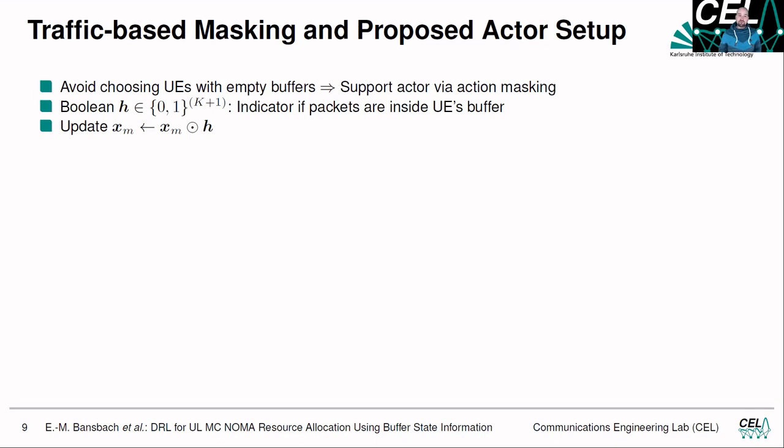Therefore, we introduce a Boolean vector of the size of the number of actions we have, so K plus 1, which is just the indicator if packets are inside a user equipment's buffer or not. Then the actor outputs the probabilities of choosing one of the actions, the probability vector. We update the probability vector by element-wise multiplication with this Boolean, and then we normalize everything so we get a probability vector again.